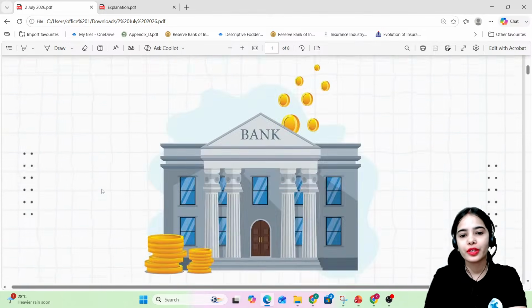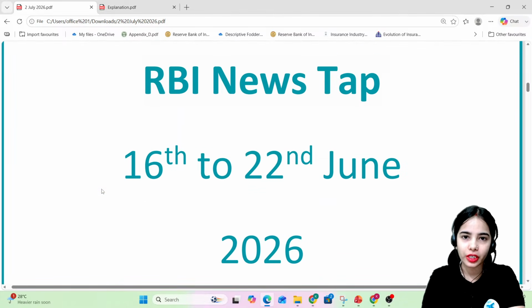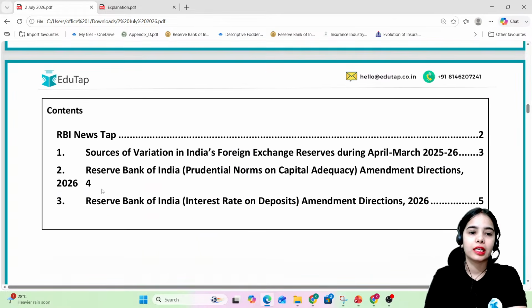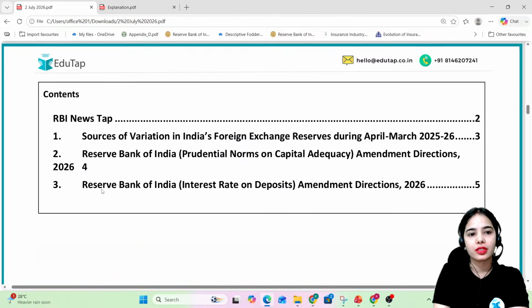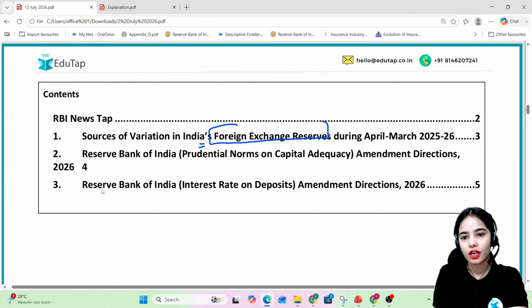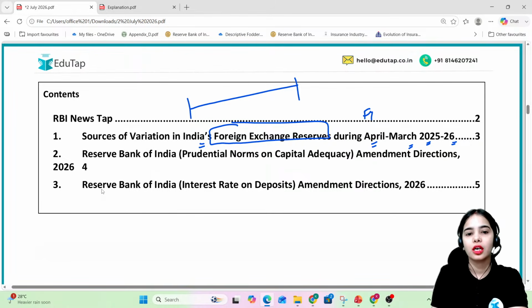So today we are going to discuss three very important news articles, three very important RBI articles. Here we are going to discuss the sources of variation in India's foreign exchange reserves for the financial year April 2025 to March 2026. The data has been provided for the complete financial year. The data we will discuss is regarding the balance of payment as well as the foreign exchange reserves.